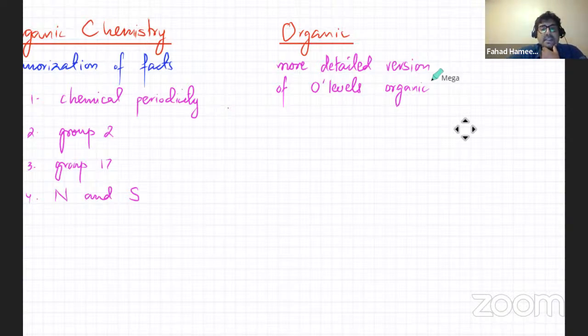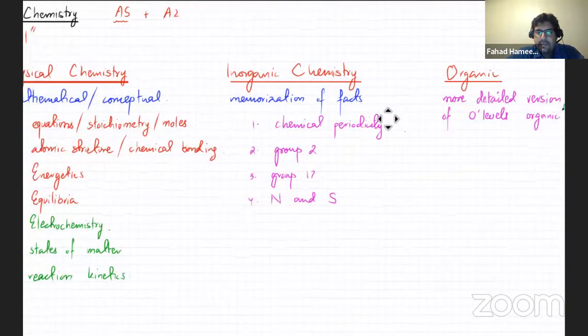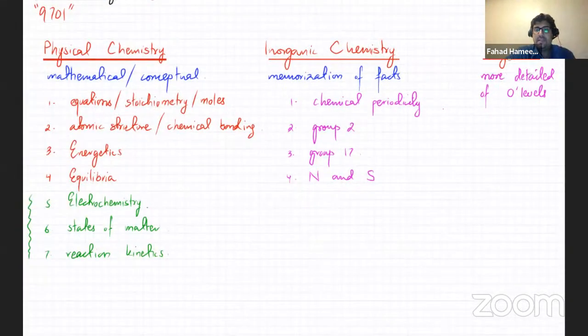And on top of that, you'll study about mechanisms of reactions. Let's say you talk about photochemical chlorination of alkanes under UV light. You'll study a lot about why those reactions happen, what sort of reaction pathways happen. So it's just a very detailed version of that, and people find this one kind of difficult. Compared to that, your O-levels organic was very simple. So difficulty wise, this organic part is by far the most difficult.